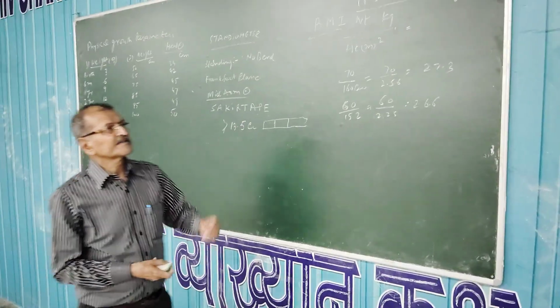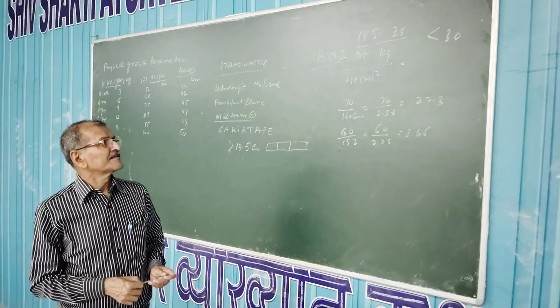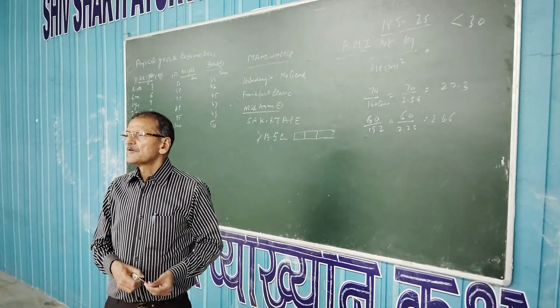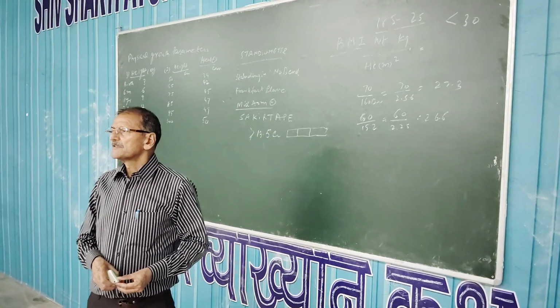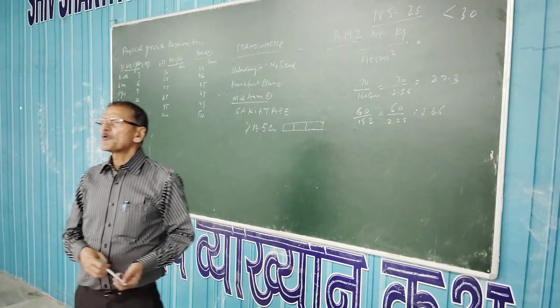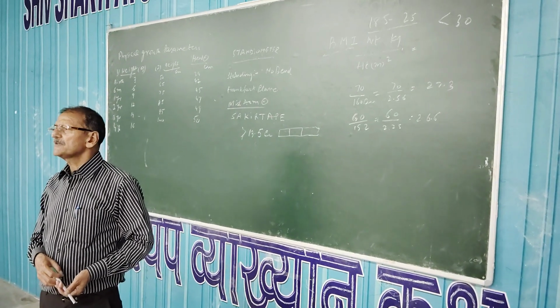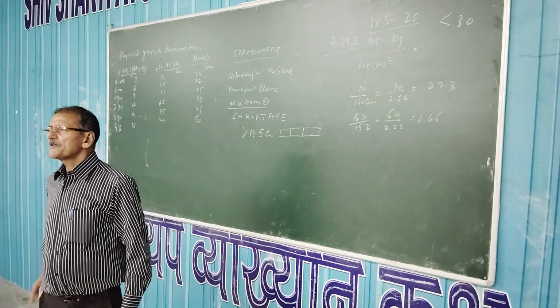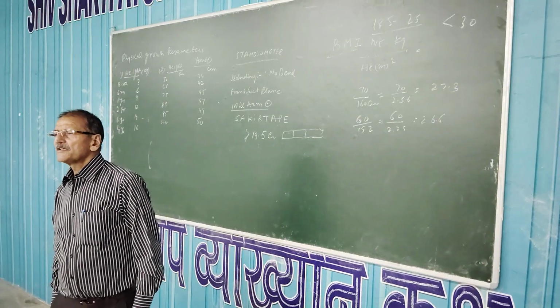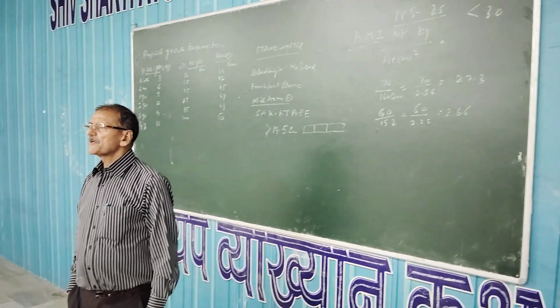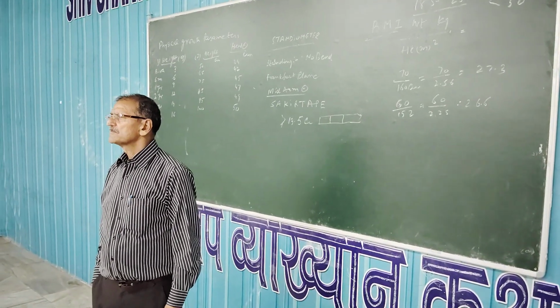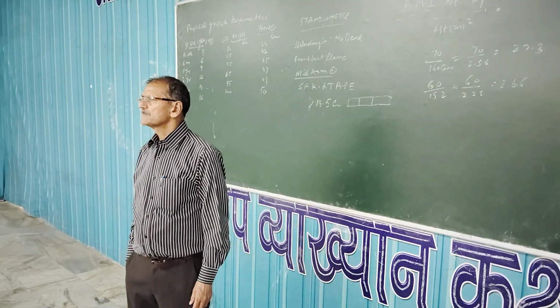And third is the very important aspect, BMI, body mass index. Why is this important now these days? Anyone? ये BMI की इम्पोर्टेंस इस टाइम में क्यों जरूरी है? Anyone?